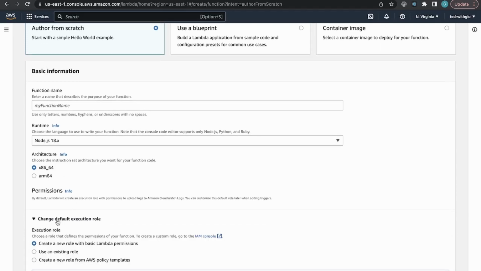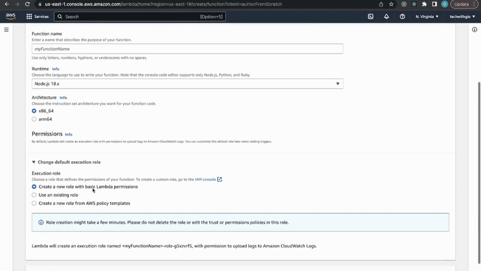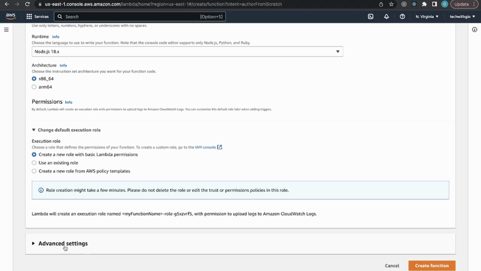And then there's the permissions section. If you have a specific role that you want to attach to this Lambda function, you can do that. For my video, I had to create a new role so that Lambda would have access to my S3 bucket. So if you're going to use it with other services, you're most likely going to have to create a role so that your Lambda function can communicate with your other services.